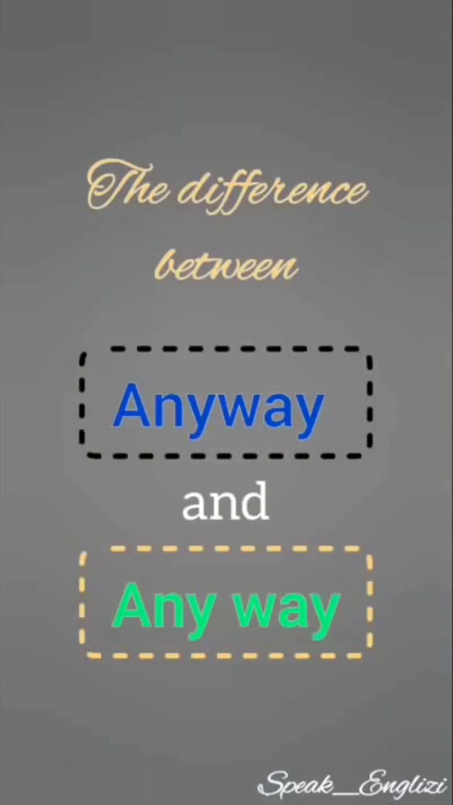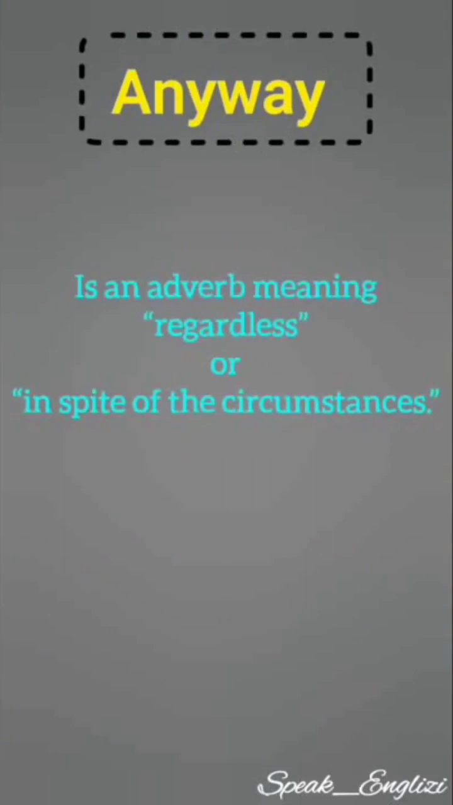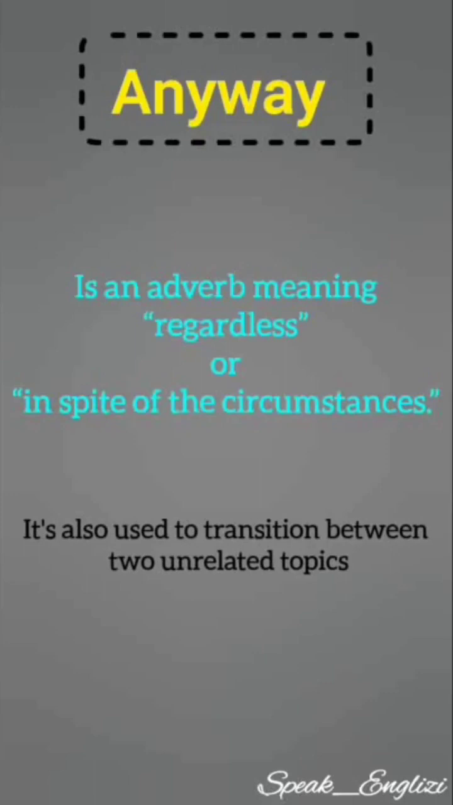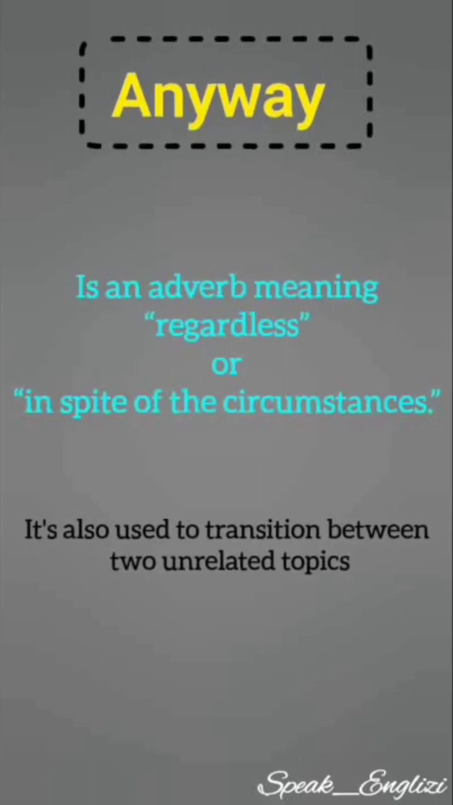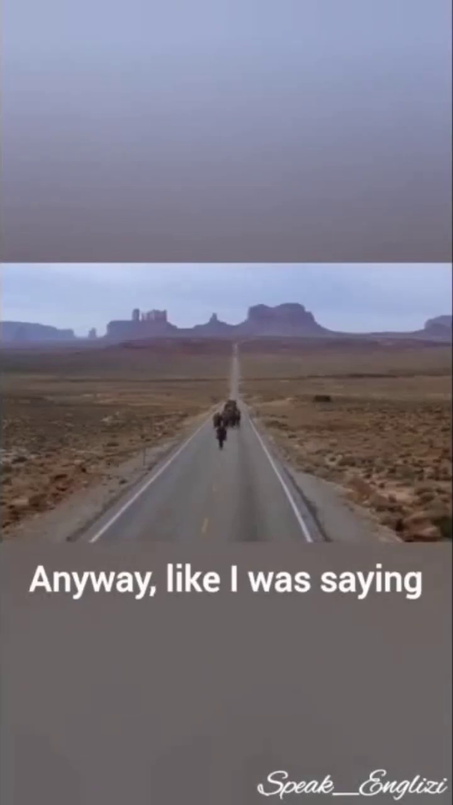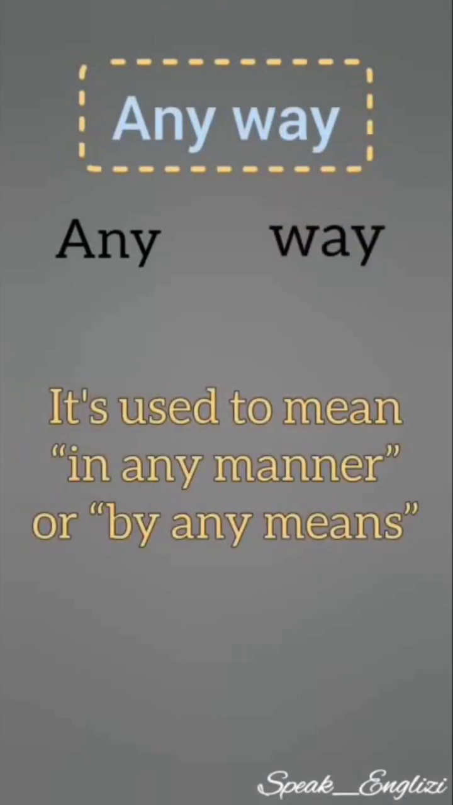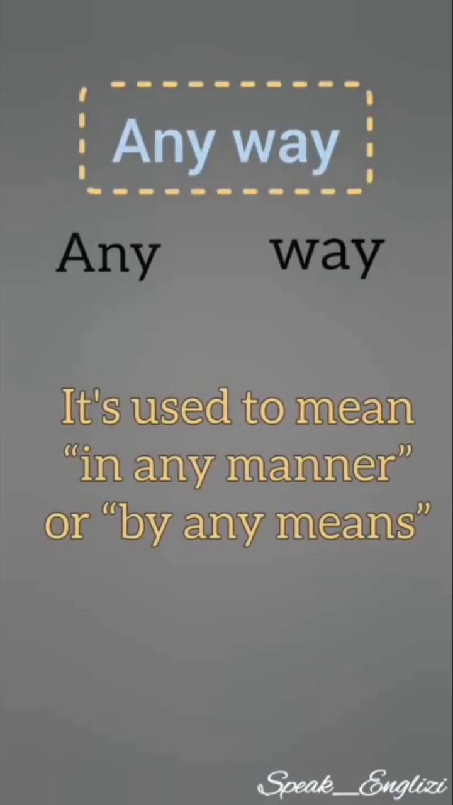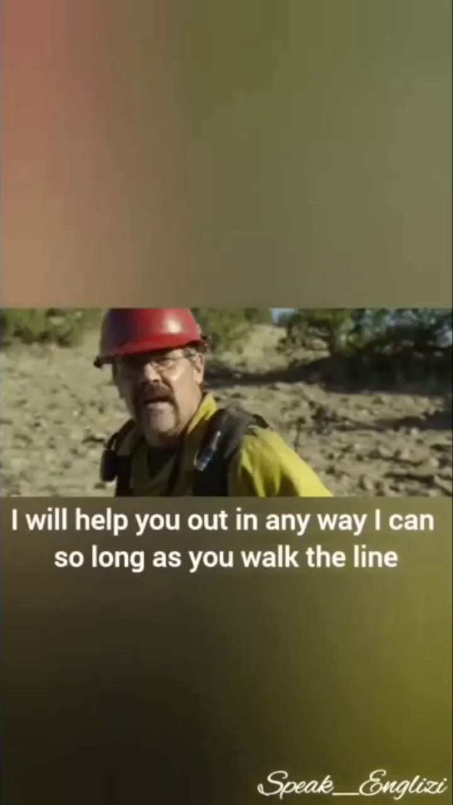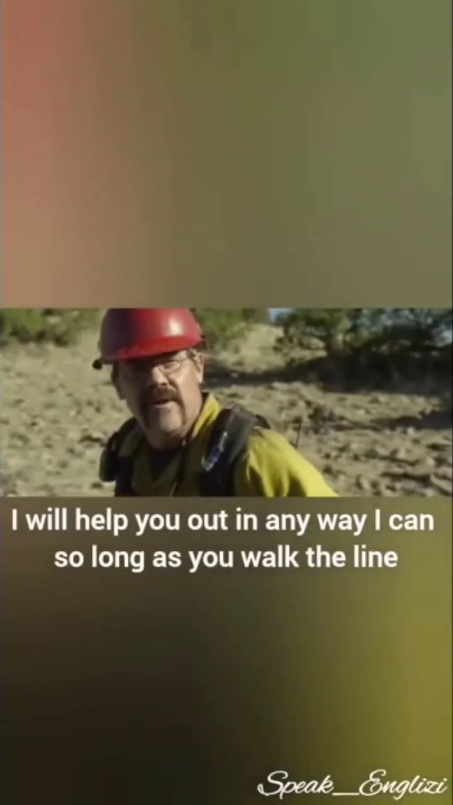The difference between anyway and any way. Anyway, one word, means regardless, or in spite of the circumstances. It's also used to transition between two unrelated topics. Anyway, like I was saying, I had a lot of company. Anyway, I have a little something for you. Any way, two words, is a combination of the determiner any and the noun way. It's used to mean in any manner or by any means. Must strike back in any way we can. I will help you out in any way I can, so long as you walk the line.